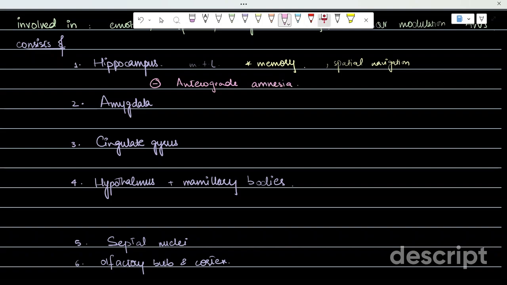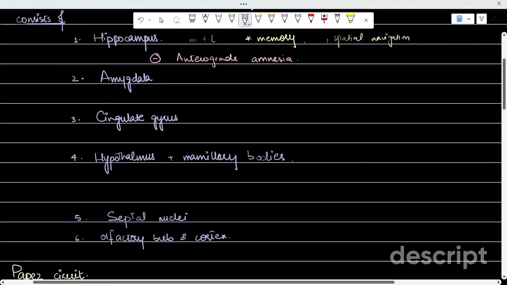Whenever you get an MCQ or a scenario mentioning that a person had a recent trauma, is able to remember his old memories, let's say from school or the past, but is not able to remember what happened yesterday, then the person is suffering from anterograde amnesia and the lesion might be in the hippocampus.